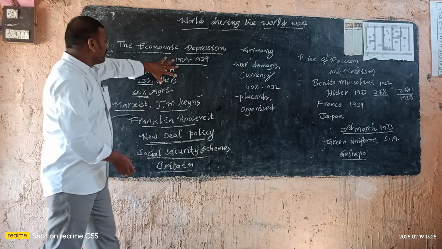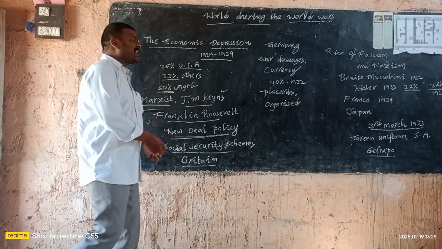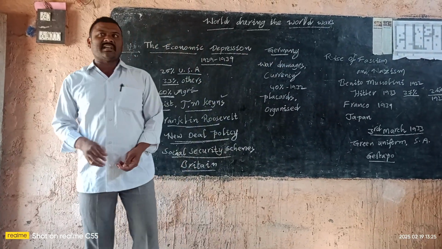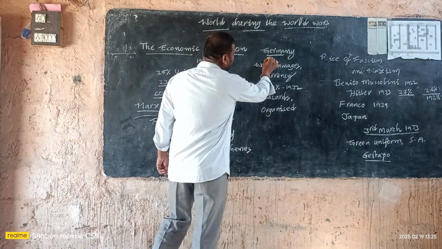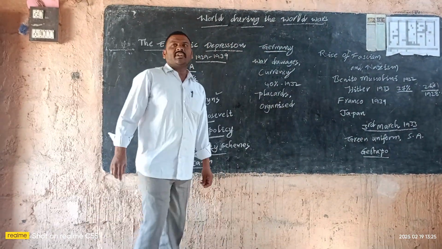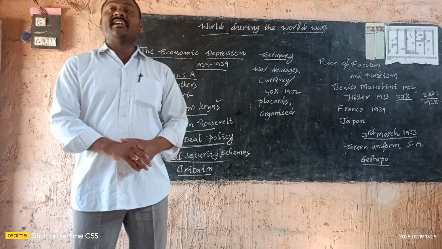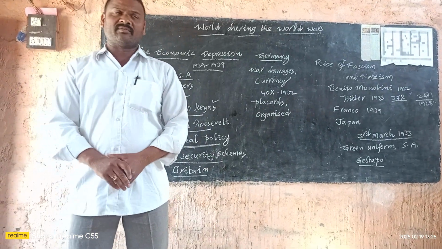Next, we have seen about the Great Depression worldwide. Now see about Germany. In Germany, what were the conditions of the Great Depression? We have to see carefully. So here, the Treaty of Versailles was conducted in the year 1919 in France, in the Mirror Palace of Versailles.